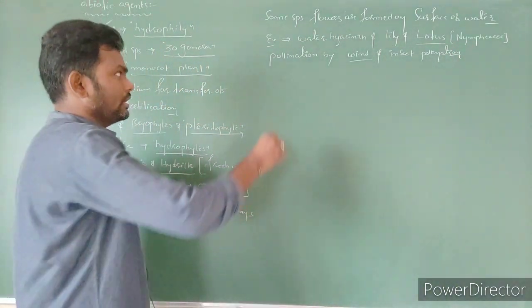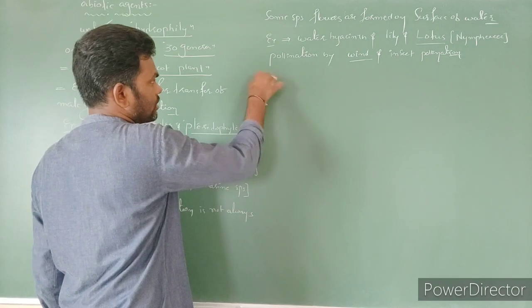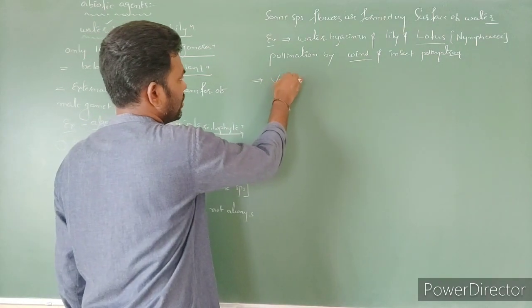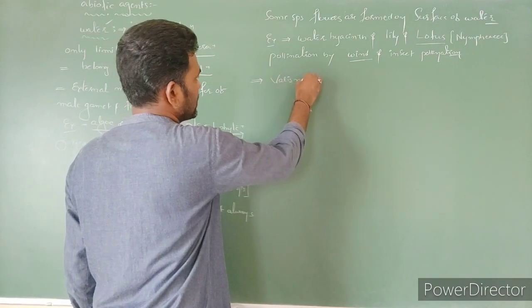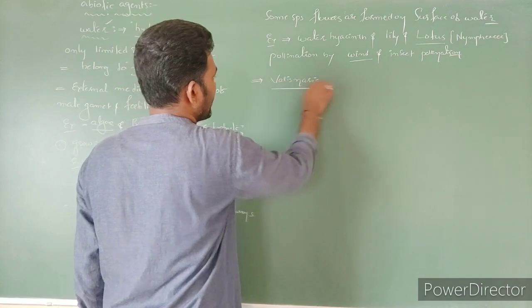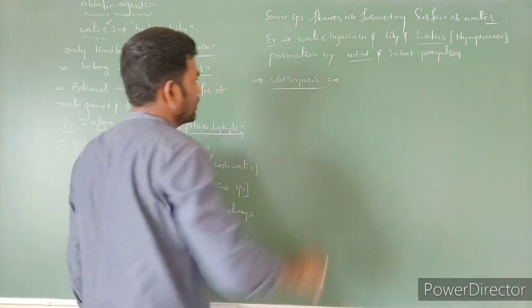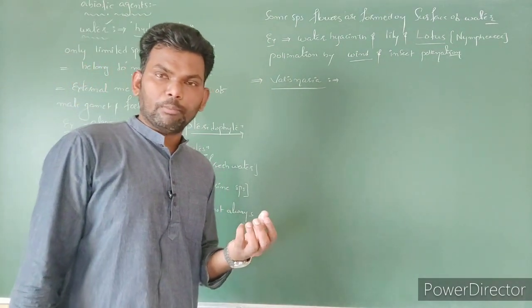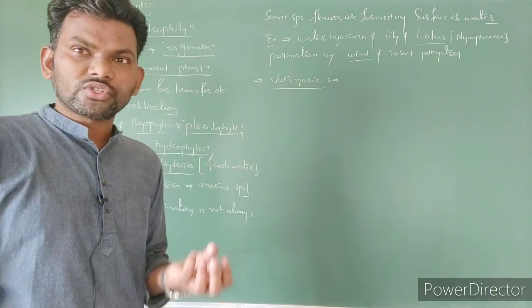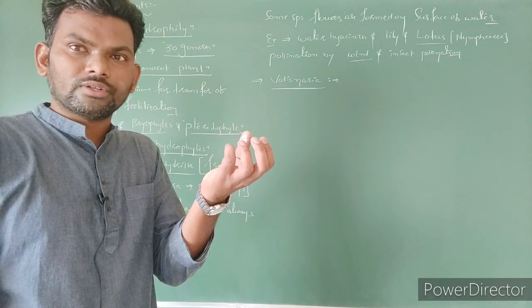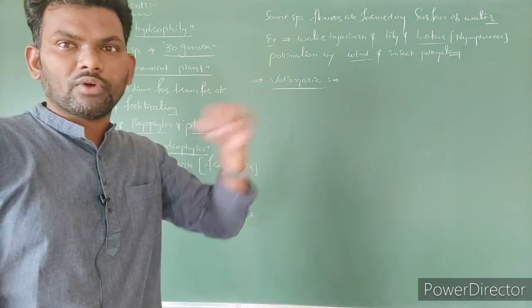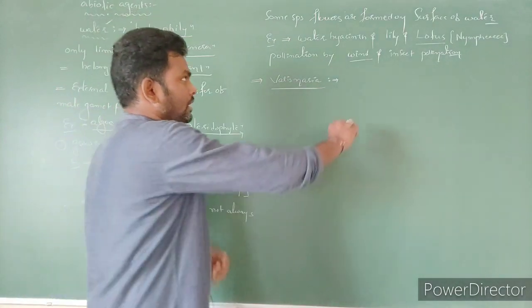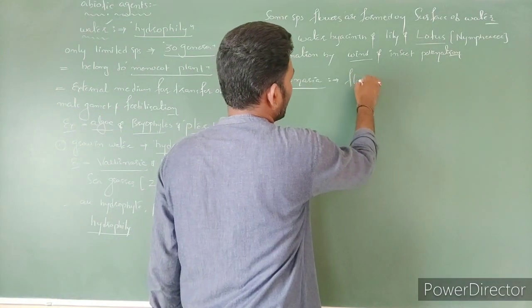Next, here in NCERT two examples are given. First we are going to discuss Vallisneria. Vallisneria is a hydrophyte, right? In Vallisneria, the flowers form on the surface of the water with the help of one long stalk. This long stalk projects the flowers to the surface of the water, right?